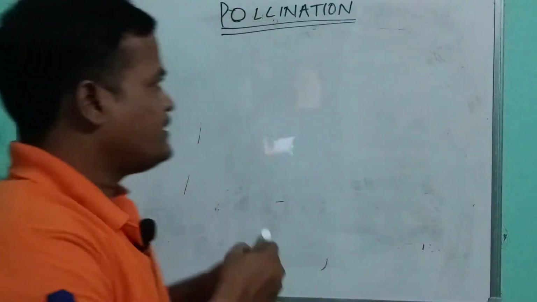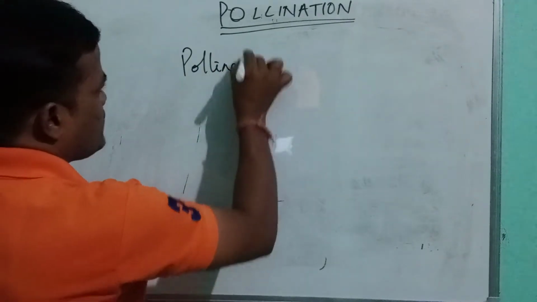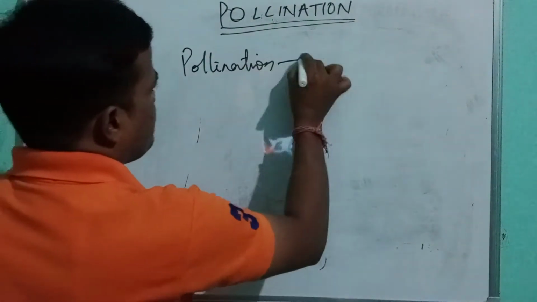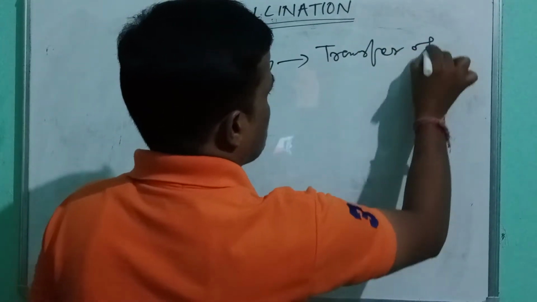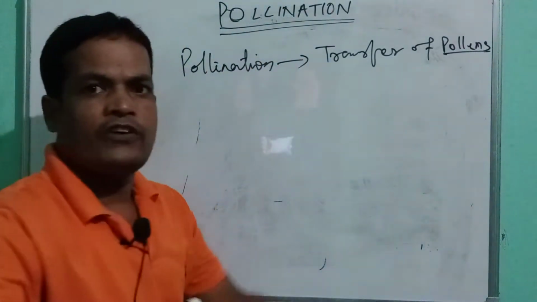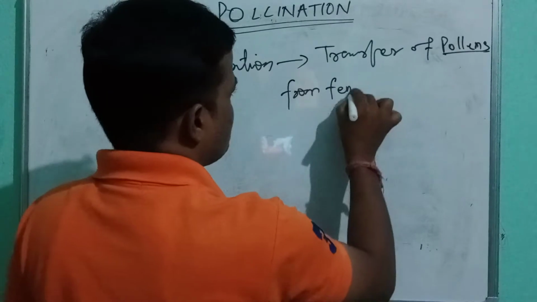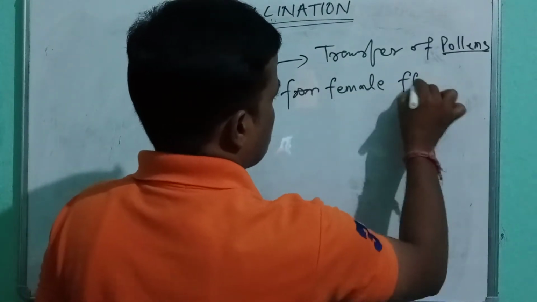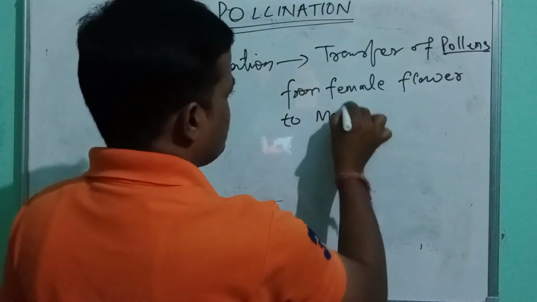Pollination means transfer of pollens, or otherwise you can say pollen grains, from female flower to male flower.